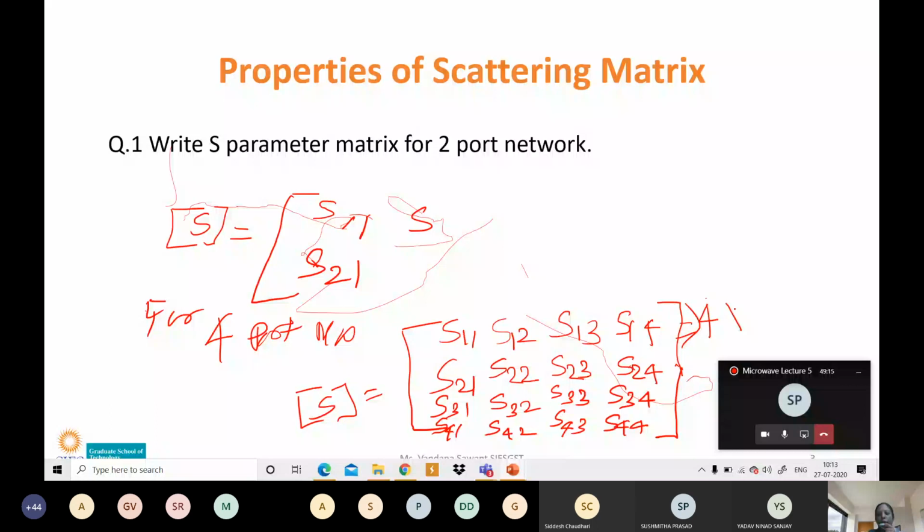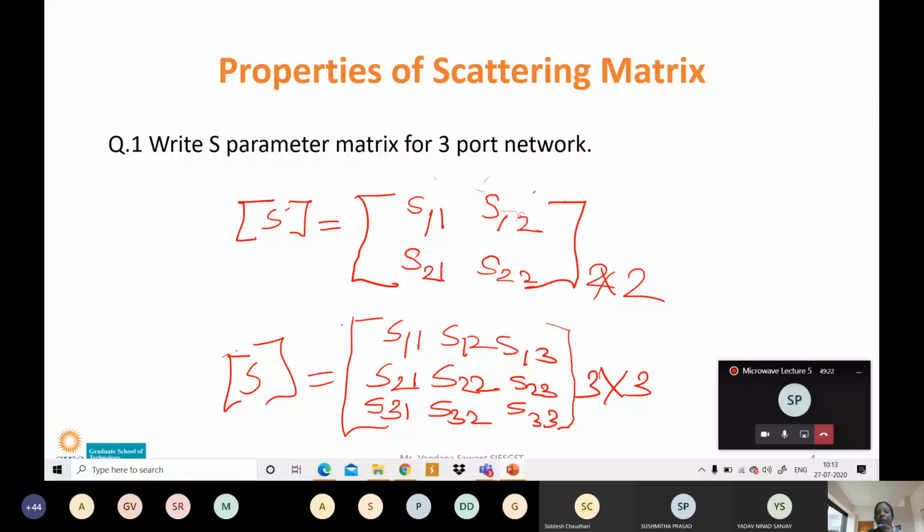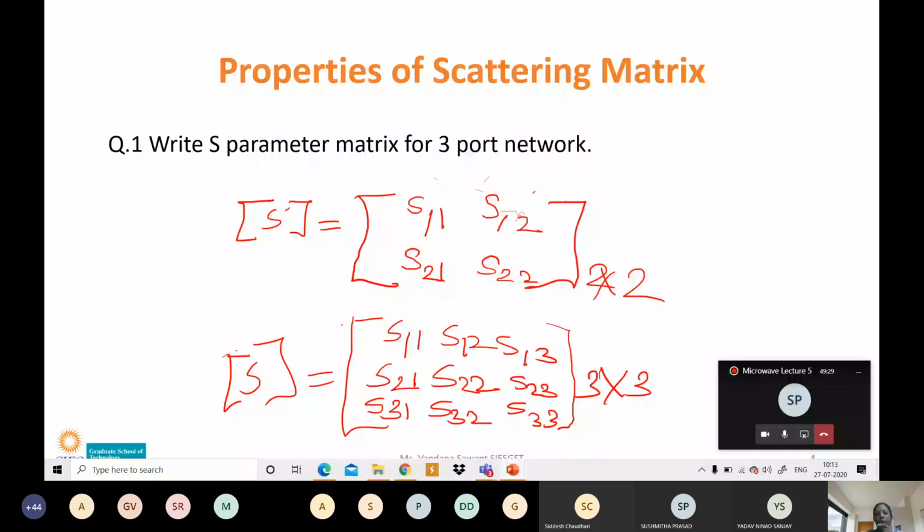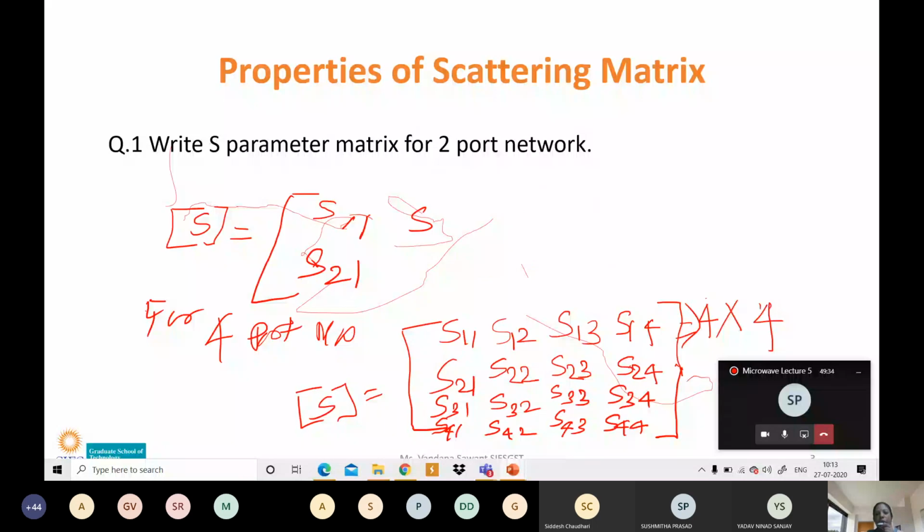Okay, when we write it for a 2-port network, it is a 2 by 2 matrix. When we write it for a 3-port network, the result is a 3 by 3 matrix. When we write it for a 4-port network, the result is a 4 by 4 matrix. Is it okay for all of you? Can you write it for all types of networks, whatever the number of ports?